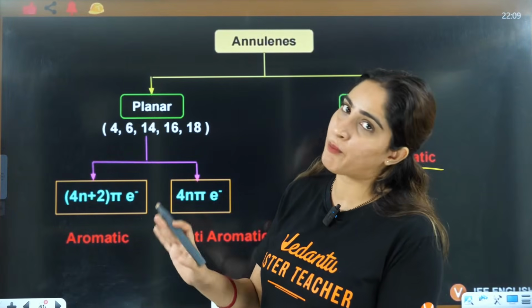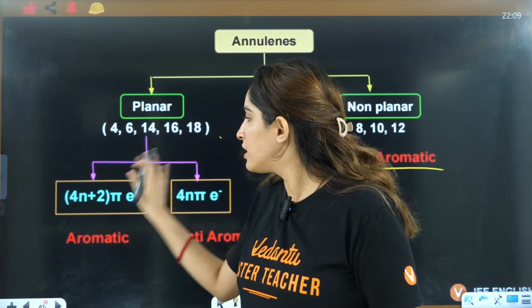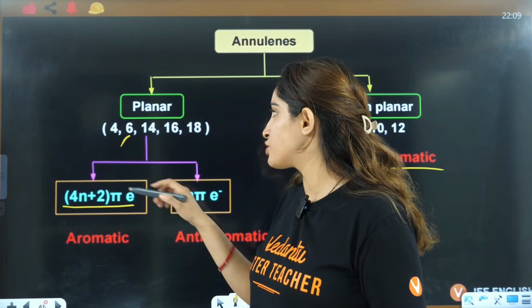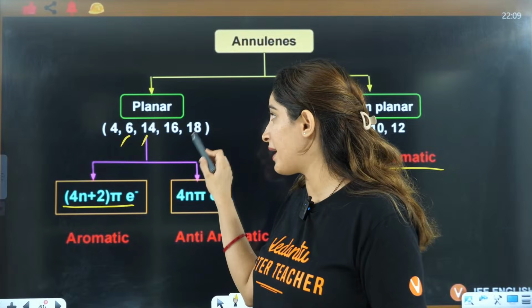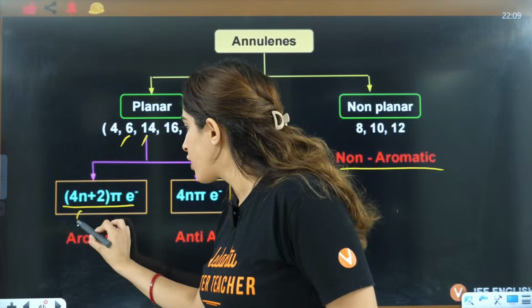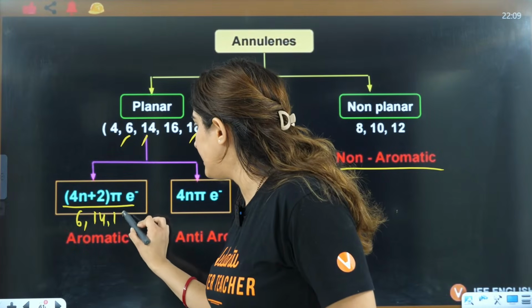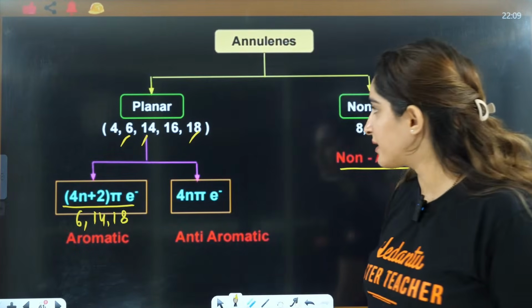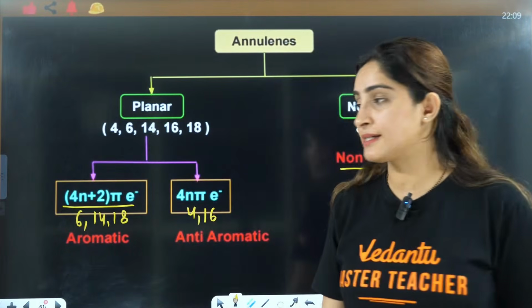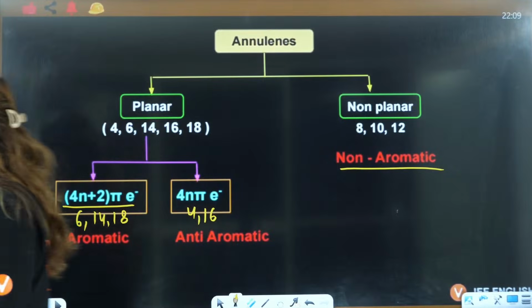According to that, it will be aromatic or non-aromatic. 4n plus 2 pi electrons is shown by 6, 14 and 18, so 6, 14 and 18 are aromatic. 4 and 16 are anti-aromatic. That's how you know this.